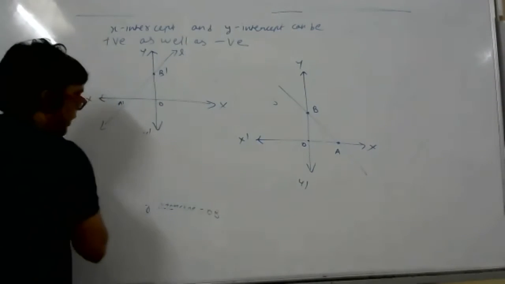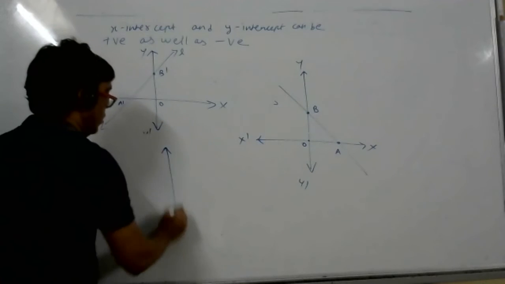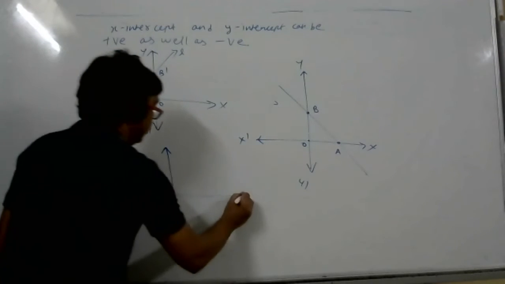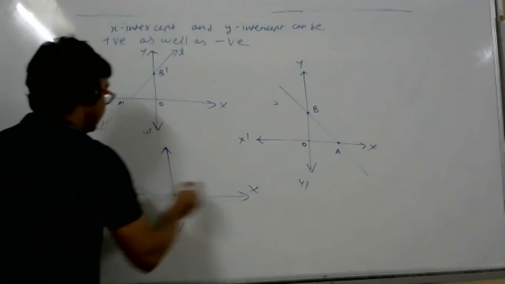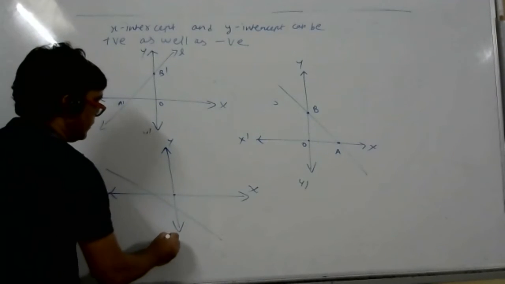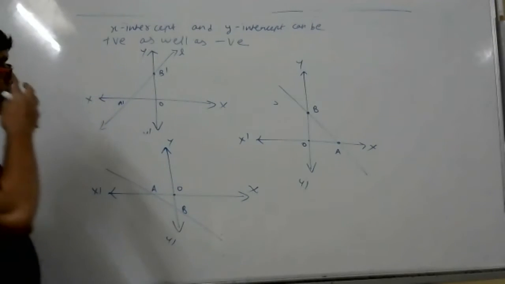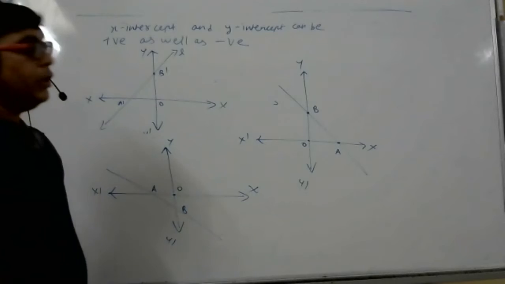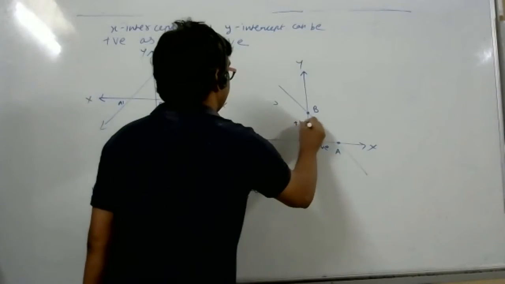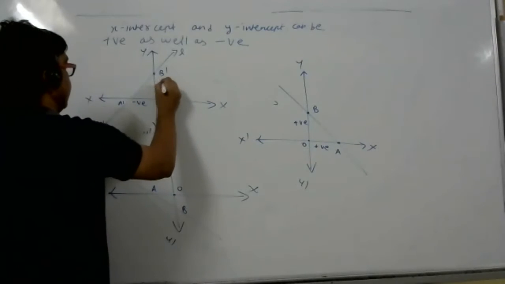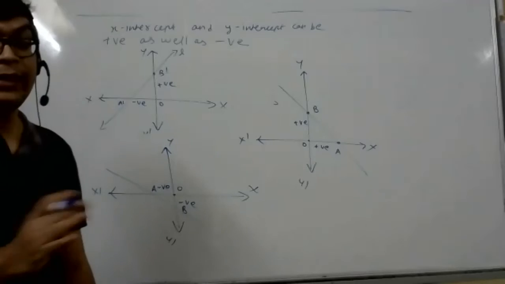Actually this concept is important, that's why I'm stressing more. Suppose the line can be this way also. Now what happened? X-intercept as well as y-intercept both become negative. So x-intercept, y-intercept can be negative.